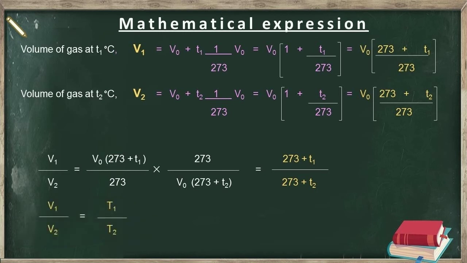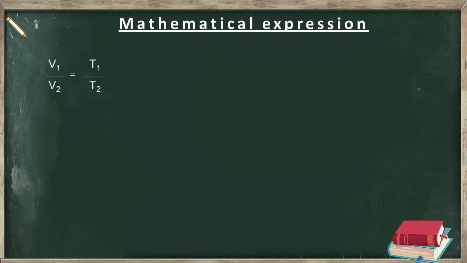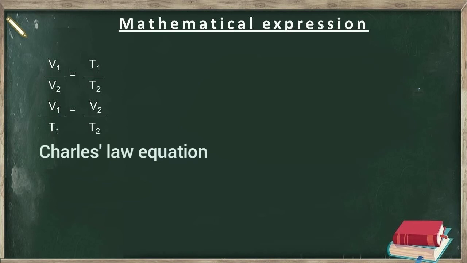We get V1 over V2 equal to T1 over T2. The equation V1 over V2 equal to T1 over T2 can also be written as V1 over T1 equal to V2 over T2. This equation is called Charles' law equation. This equation suggests that the ratio of the volume and Kelvin temperature of a gas at constant pressure is constant. So we can write V over T equal to K, where K is the constant.